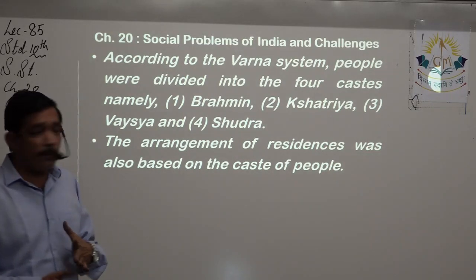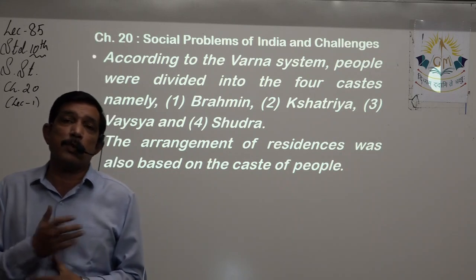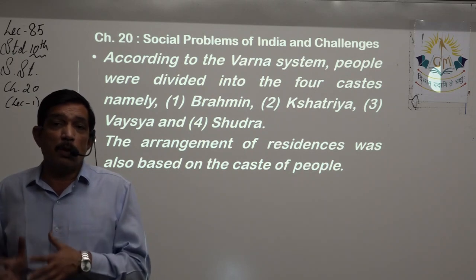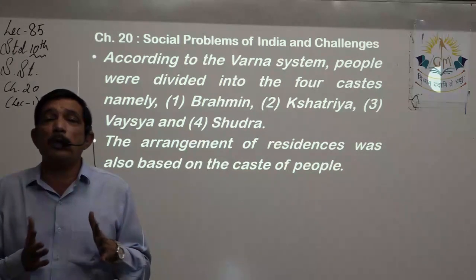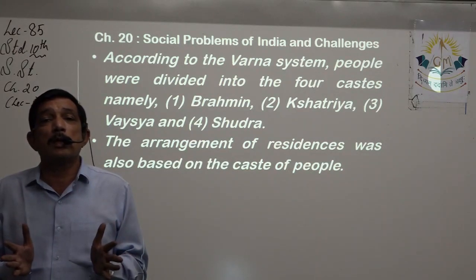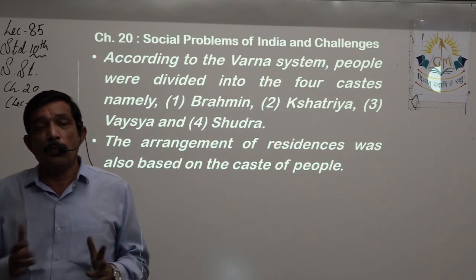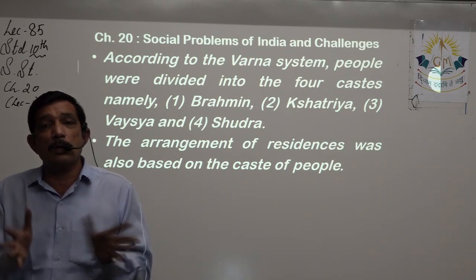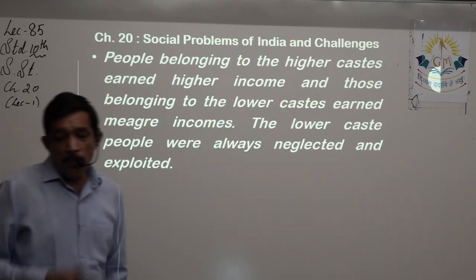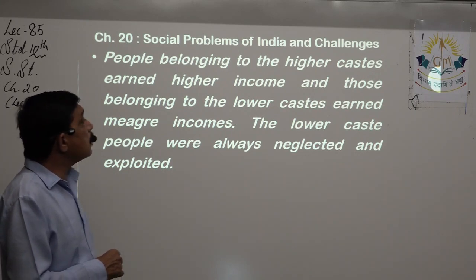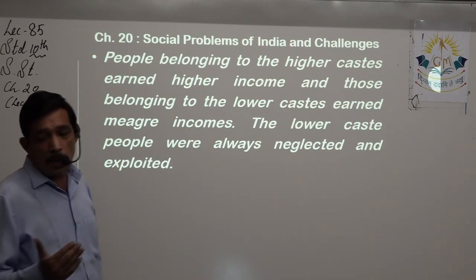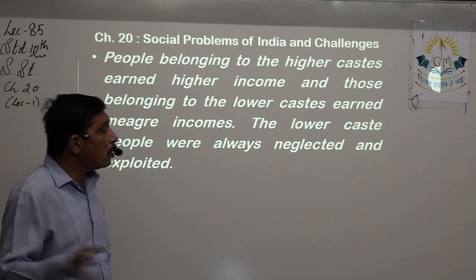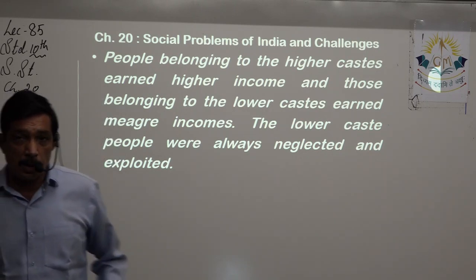The arrangement of residences was also based on the caste of the people. Whether it is a small town, a small village, or a city, people divided the residential areas into the steps of these ladders, and according to that segment. People belonging to the higher class earned higher income, and those belonging to the lower caste earned meager or small income. The lower caste people were always neglected and exploited, right?